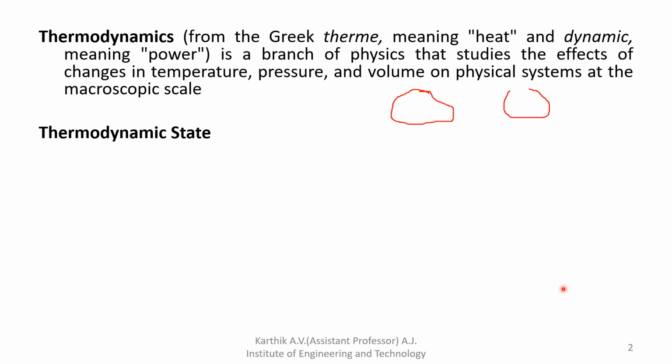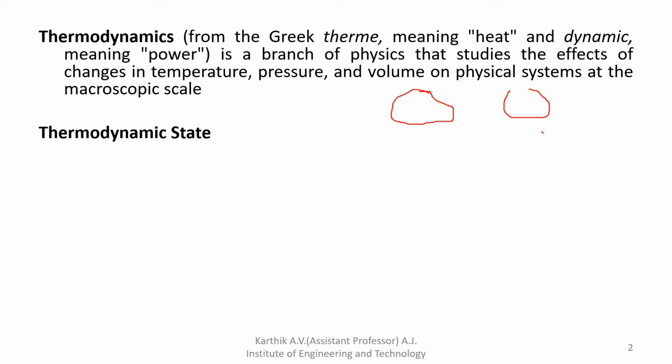Next, specific property of a system. Specific property is nothing but the extensive property per unit mass. Specific property is used to define density. I will give the example of density. Density is equal to mass by volume, right? Similarly, the specific volume is denoted by small v, and specific energy is denoted by small e. It is the ratio of capital V divided by m.